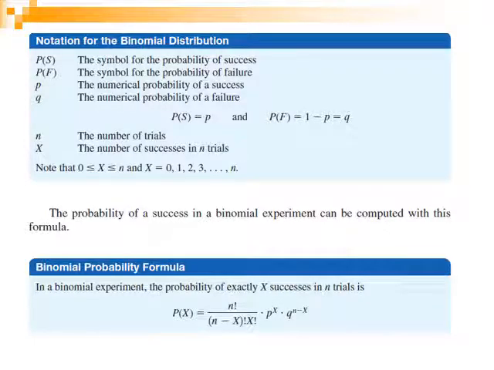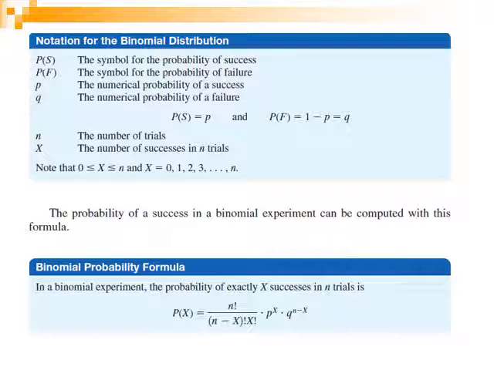The notation for the binomial distribution is described in this table. P(S) is the symbol for the probability of success, and P(F) is the symbol for the probability of failure. P is the probability of success, and Q is the complement, as we discussed in the previous chapter.